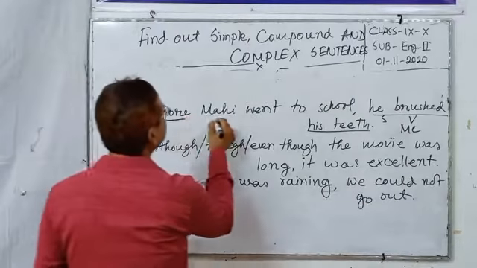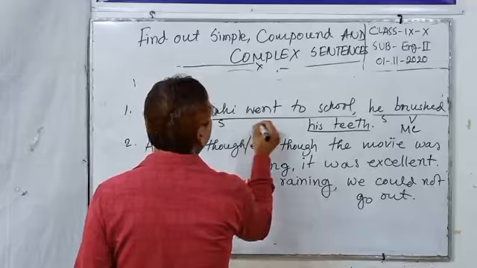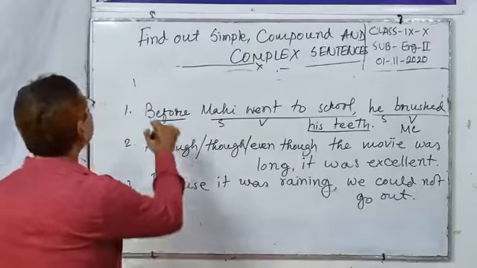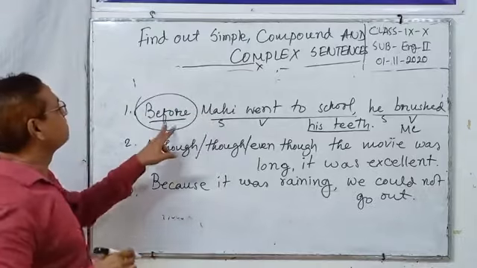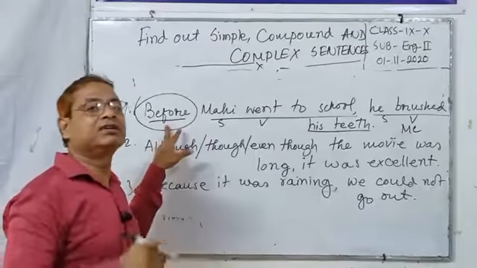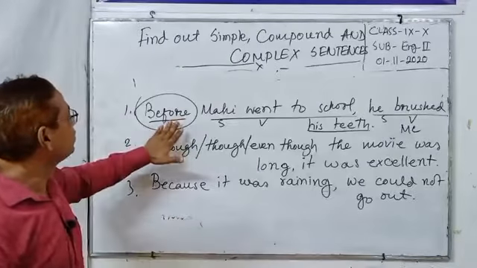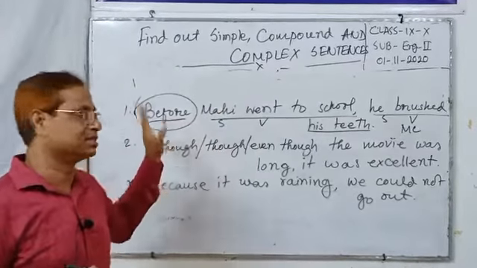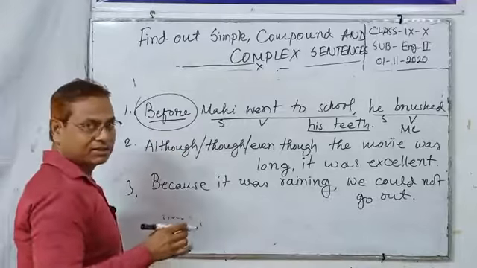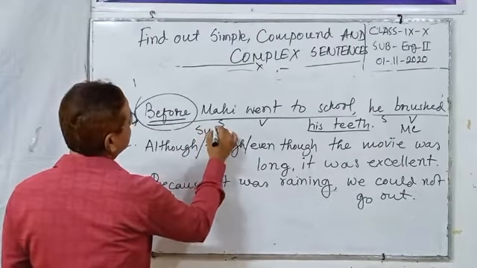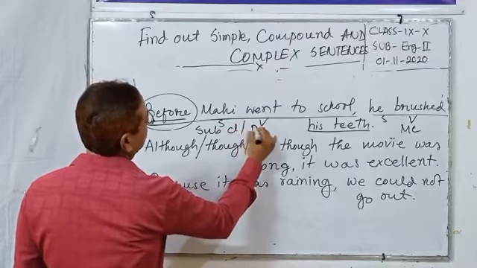But this other part is also a subject-verb combination, so it is also a clause, but we can see a subordinating conjunction is used here. When a subordinating conjunction is used before a clause, this is not the main clause. This is a subordinate clause, sub clause, or dependent clause.